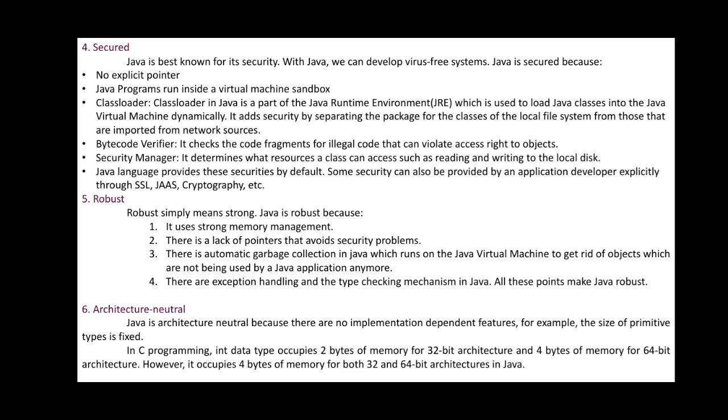Java is best known for its security. As you know that objects are secured, data is secured. With Java, we can develop virus-free systems. Java is secured because there is no explicit pointer. Why is Java secured? You are not going to use any pointers. If the concept of pointers is used, then the data can flow anywhere within a programming language. So it is very secured.